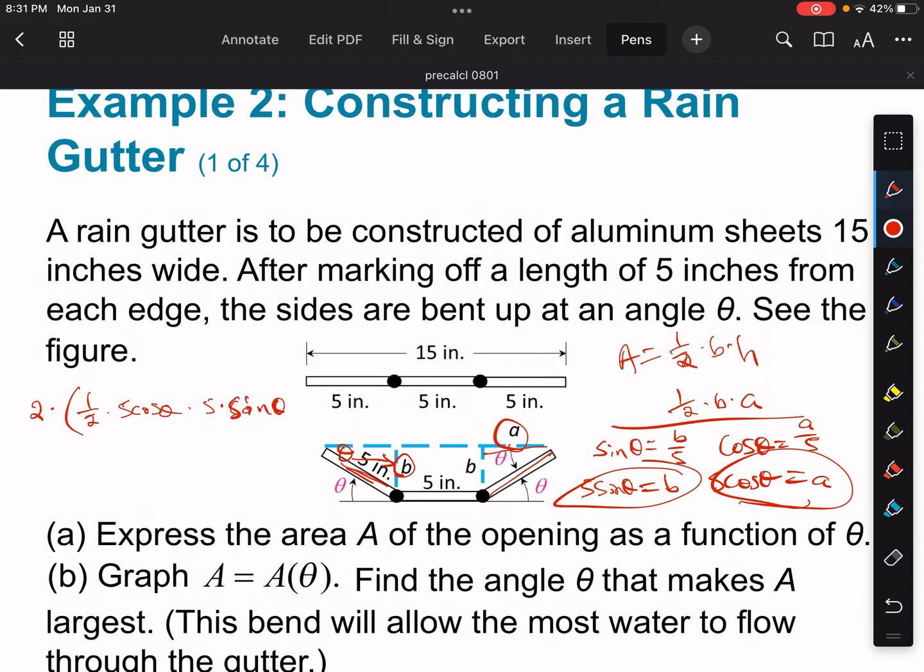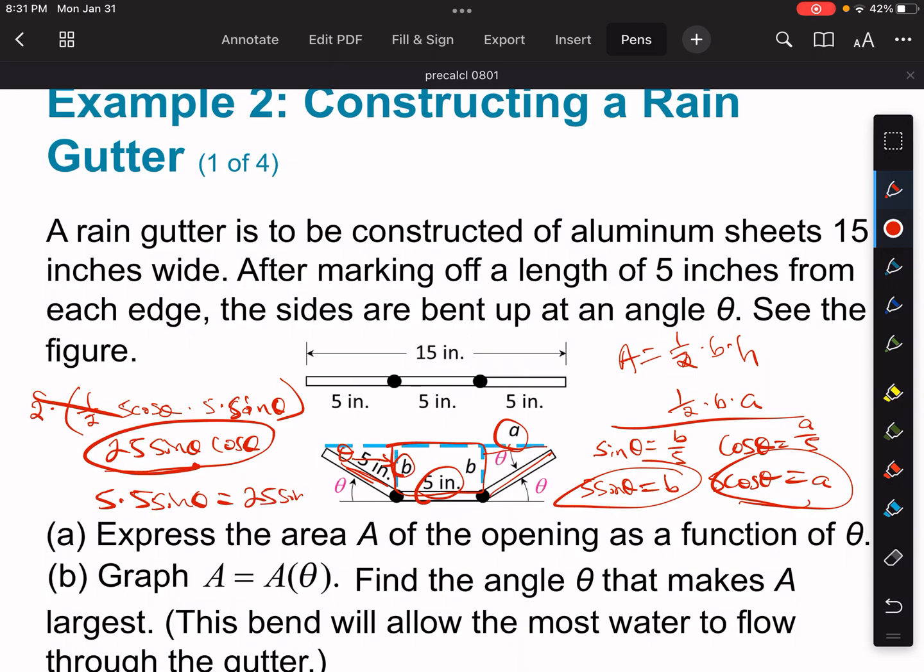All right, so here we go. So sine of theta. All right, so these cancel, and what I'm left with is 25 sine of theta cosine of theta. All right, so that's my area for my 2 triangles. Now I have to find my area for my rectangle in order to get my full area. So that's going to just be 5 base times my height, b. Well, I know b is 5 sine of theta. I've already solved for that. So I know that my area for my rectangle is going to be equal to 5 times 5 sine of theta, which is 25 sine of theta.